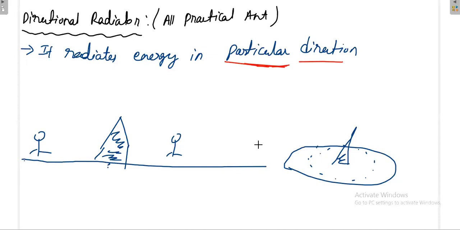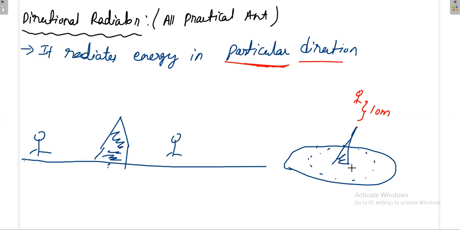Okay, I will give you an example. If you have a chance to go to a tower, just above the tower, whether you are getting the signal or not. Will you get the signal or not, anybody? If you are just above the tower, say 10 meters, will you get the signal? No, sir. You will not get the signal, because the antenna has been designed in such a way that it radiates power only in the horizontal plane.